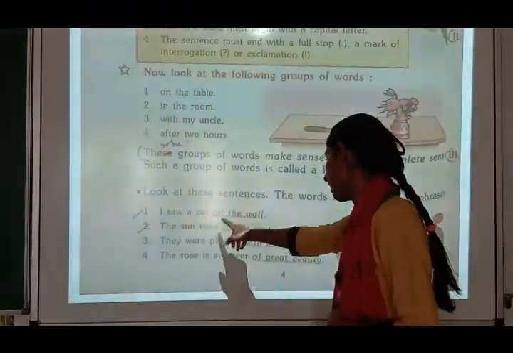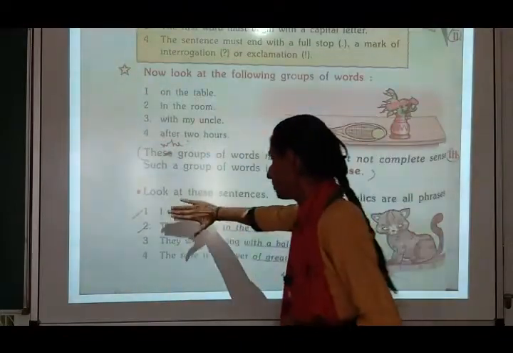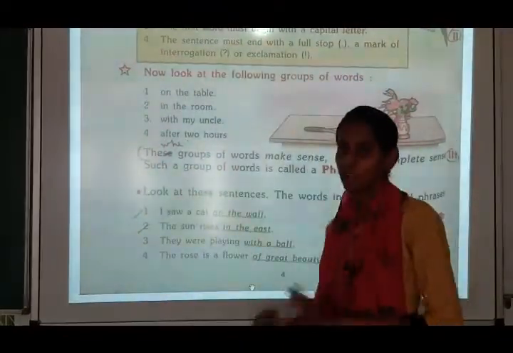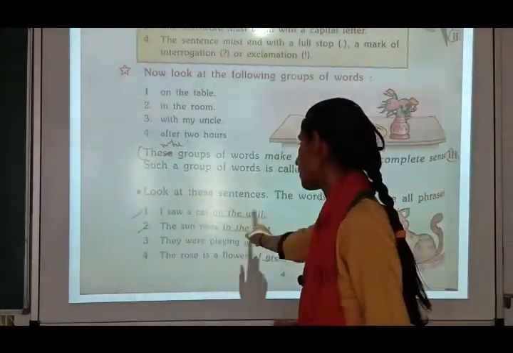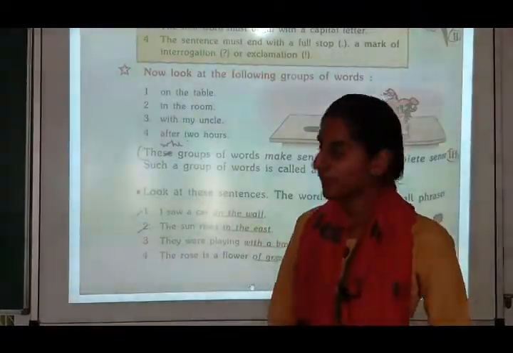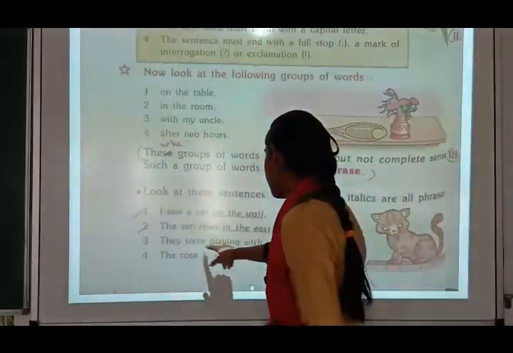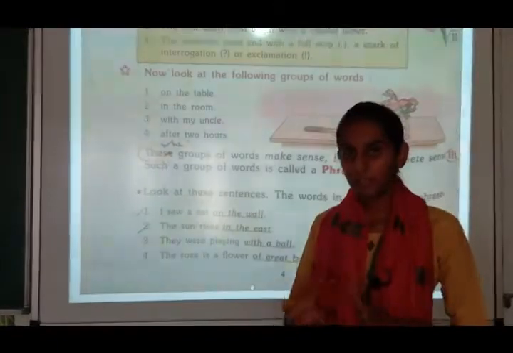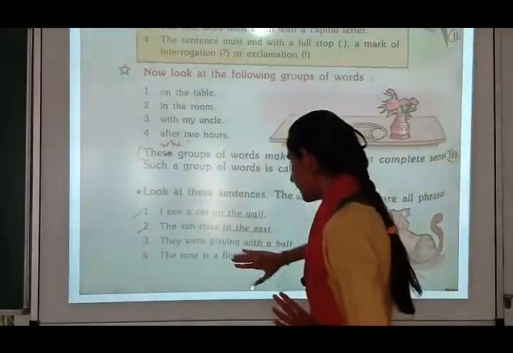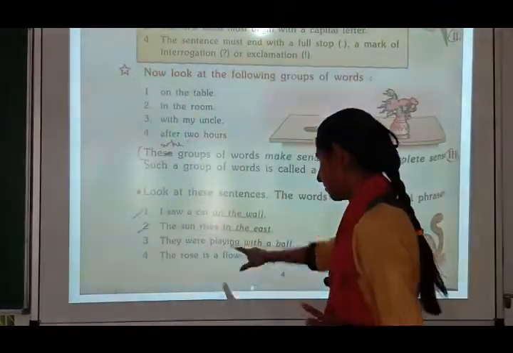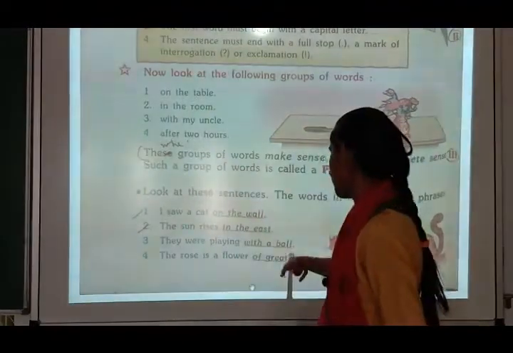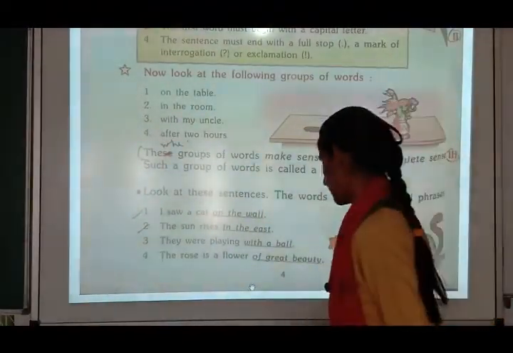See here, I saw a cat on the wall. If I remove I saw, a cat on the wall is just a phrase, but I saw a cat on the wall is a complete sentence. They were playing with a ball. So here, they were playing with a ball is a complete sentence. But if I remove they were playing and write just with a ball, it will become a phrase.